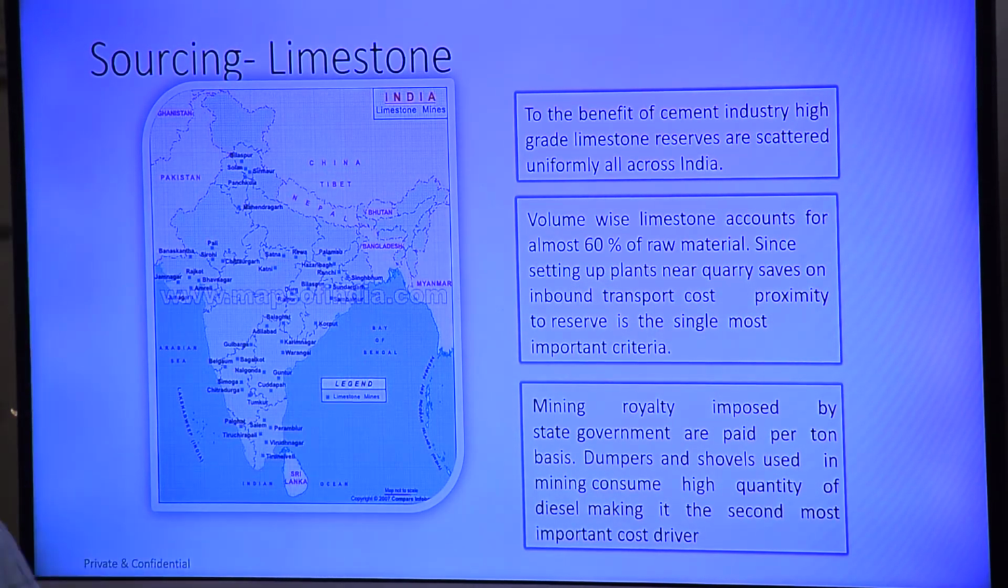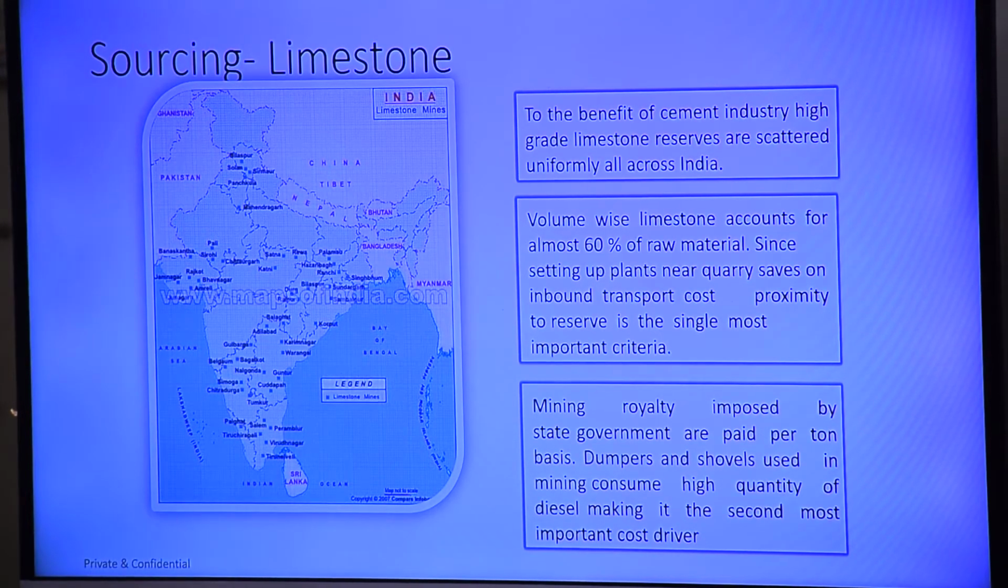It means when we are doing mining, we also have to give royalty to the government. Cement industries that mine limestone pay some percentage of royalty to the government. Another thing I said is that the diesel cost is very heavy, again increasing the cost. Understood? So we saw that limestone resource is available everywhere in India in scattered form.